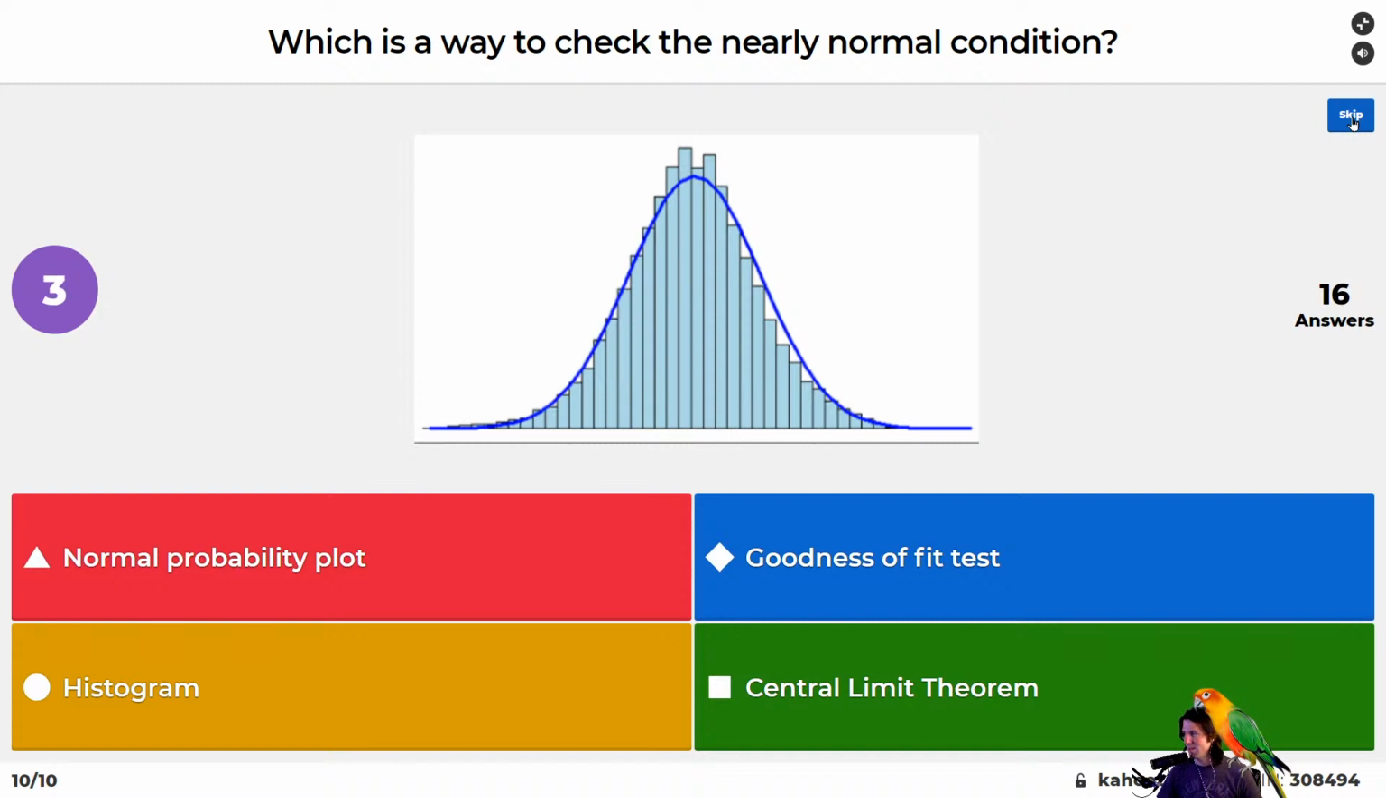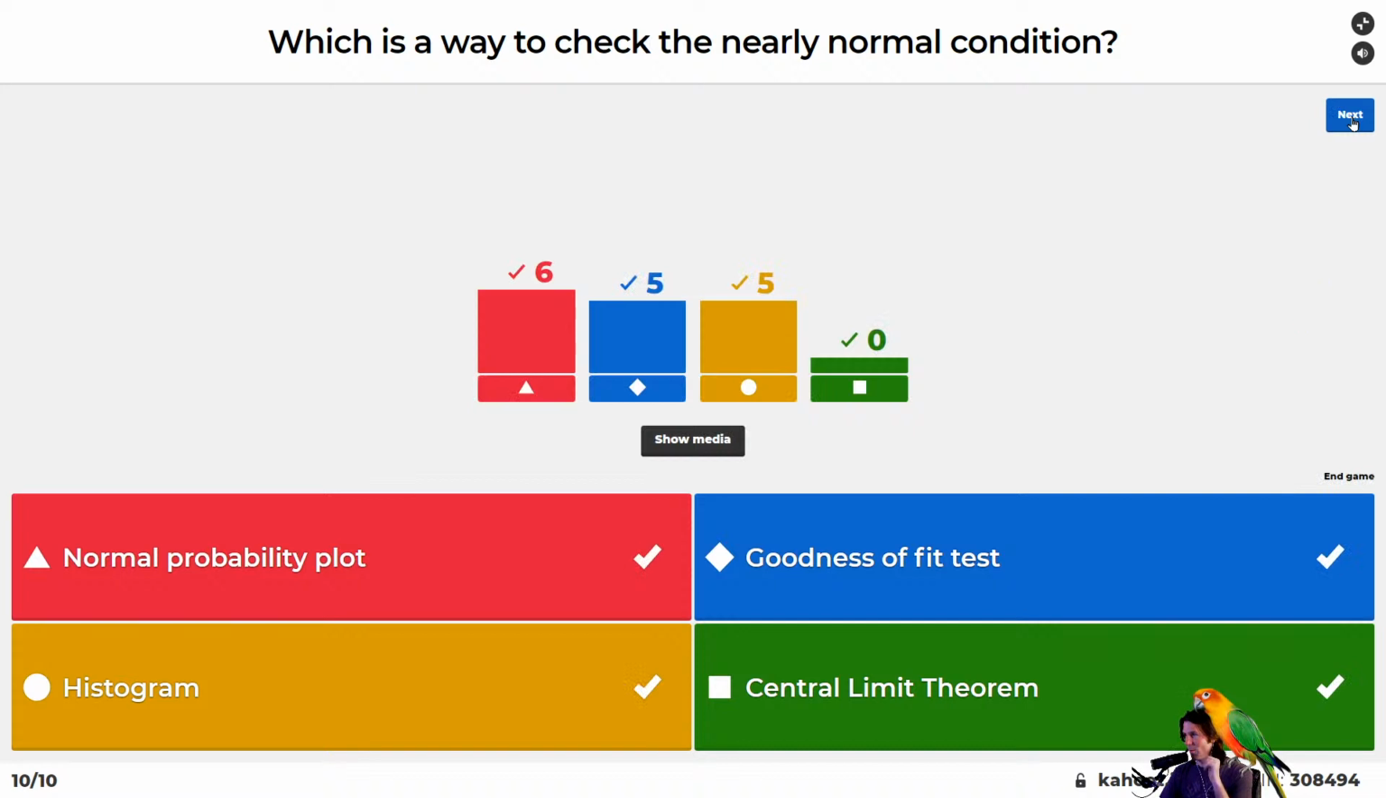So what are the answers here? They're all correct. Every one of these is a way to check the nearly normal condition. When you check with a normal probability plot, you're asking, is it straight enough? When you're checking with a goodness of fit test, you're asking, is the p-value above 0.05? When you're checking with a histogram, you're seeing if the normal curve fits well underneath the histogram. And then the central limit theorem is when we need at least 25 if it's skewed, but at least 100 if it's very skewed.